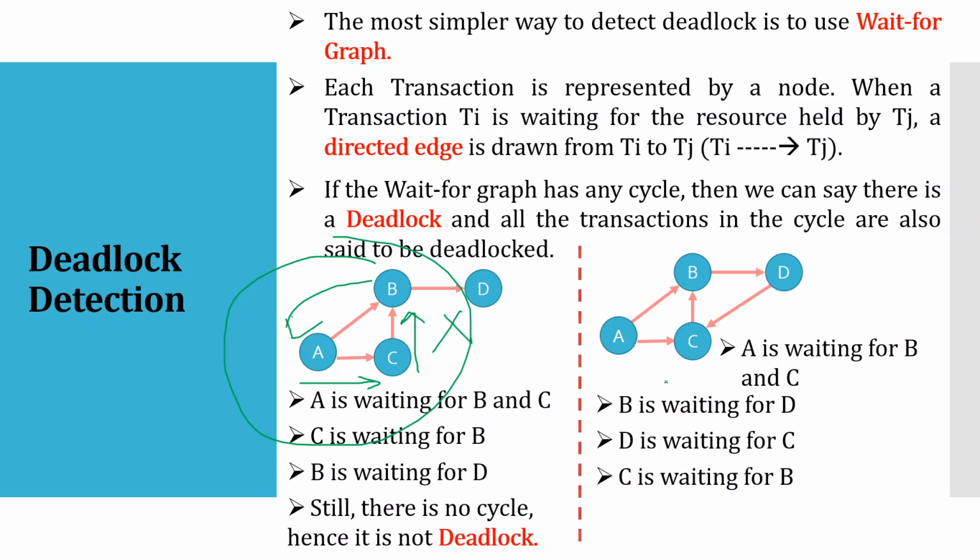You can see there is an edge from C to B, then B to D and D to C. So these particular nodes are generating a cycle.